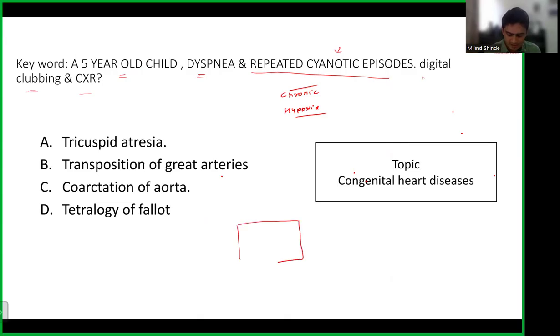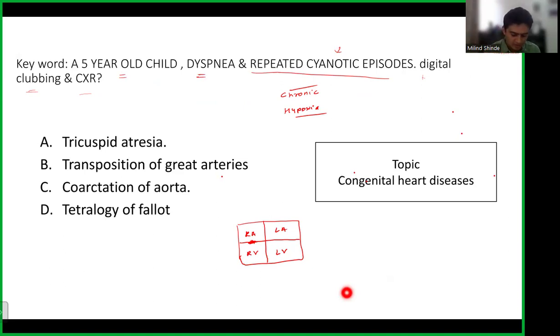So let's make a heart chamber. See, why I spend so much time on that is because whenever you get this question, it is very important that you first make a basic diagram. So you have a right atrium here, right ventricle here, left atrium here, and left ventricle here. Now, the tricuspid valve is a valve that opens between the right atrium and right ventricle. Okay, this is where the tricuspid valve is going to open. Now, atresia means this is not properly developed. This door is closed. So, can blood enter the right ventricle? No. Can blood go to the lungs via the pulmonary artery? No. So, this will present at birth because there is no way that blood can go to the lungs for purification.